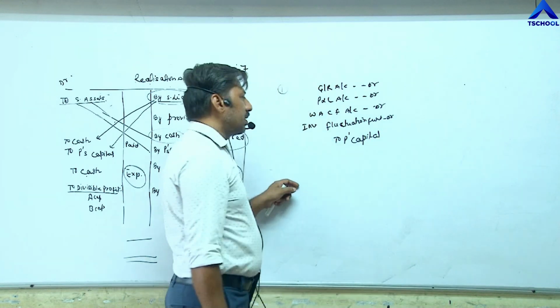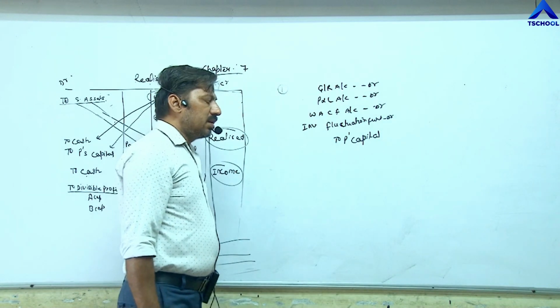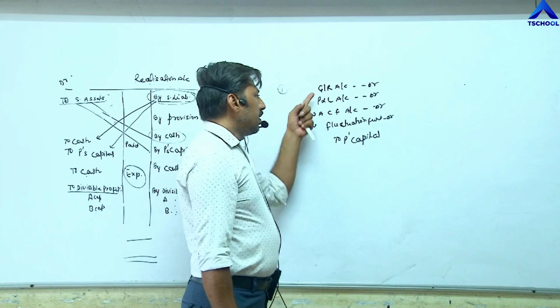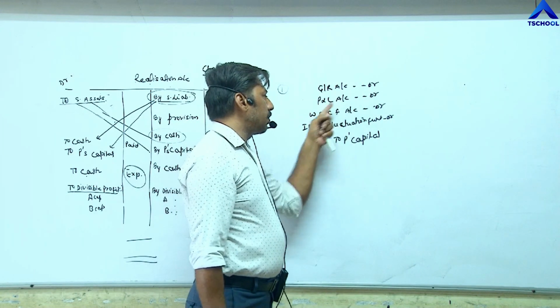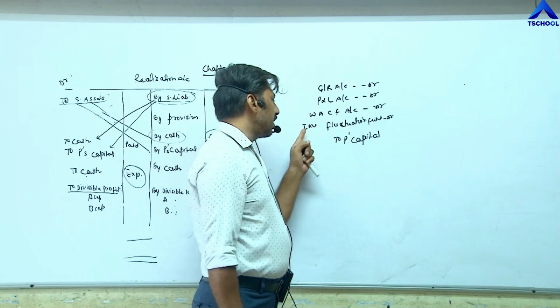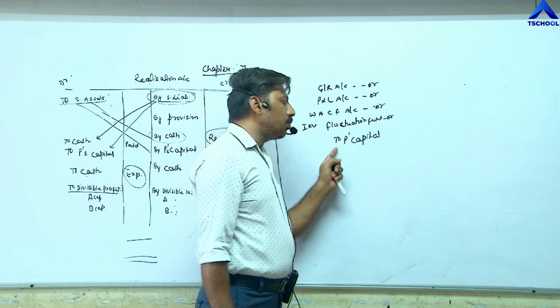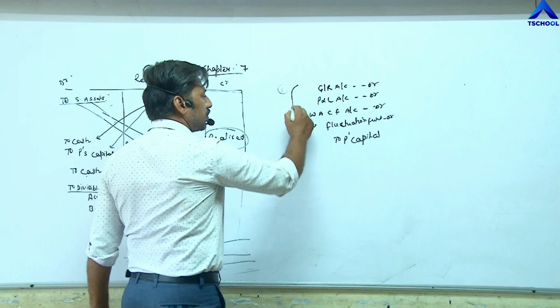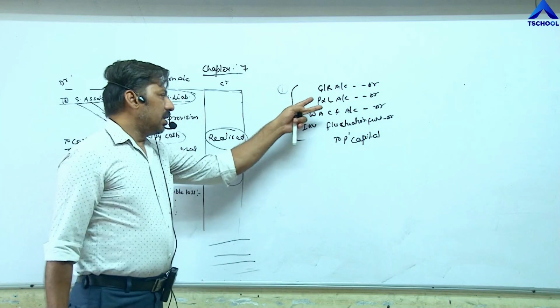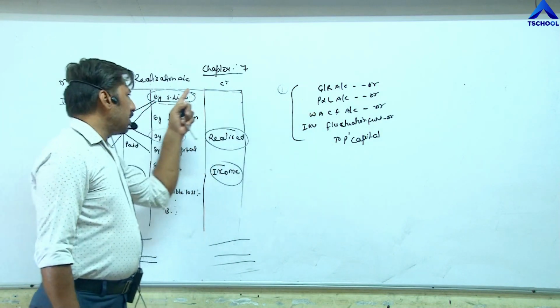While we are distributing these funds, partners capital increases. That's why these accounts are debited to partners capital in their profit sharing ratio. Means these items will not come in realization account.